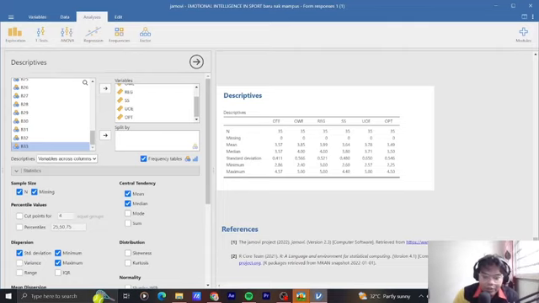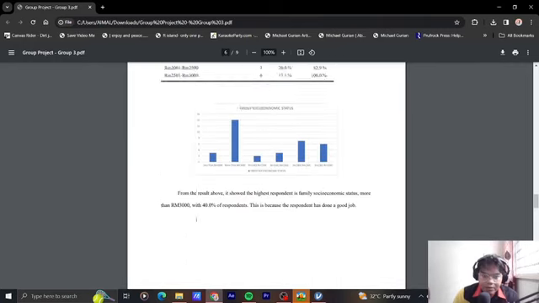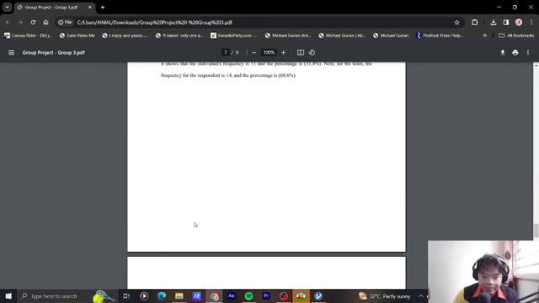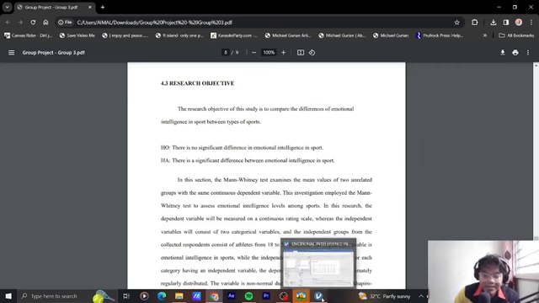Okay, then we look at our research objective. The research objective of this study is to compare the differences of emotional intelligence in sport between types of sport. Because this data is not normal, we are using Mann-Whitney, but we run the data first using the independent t-test.